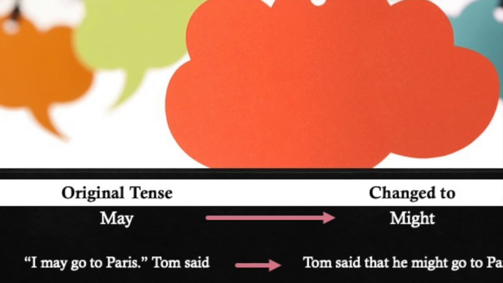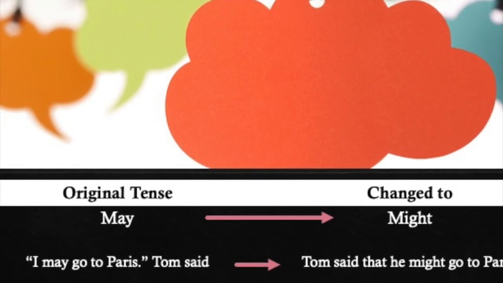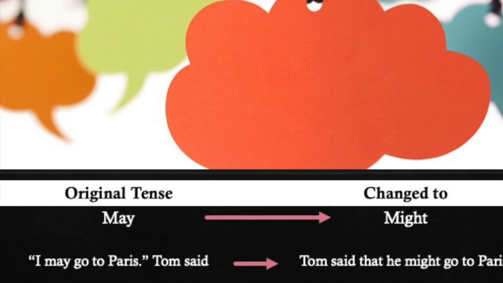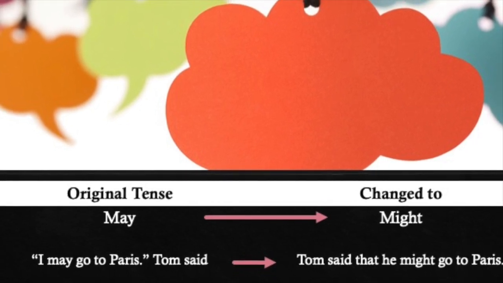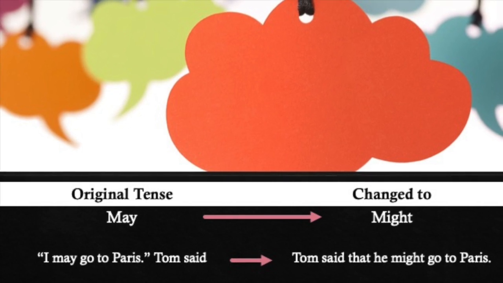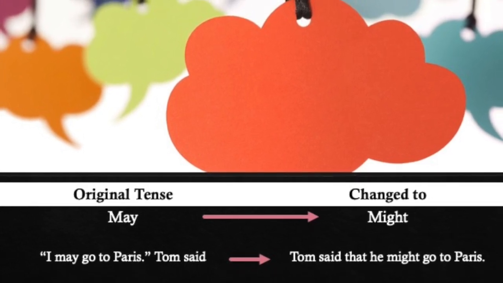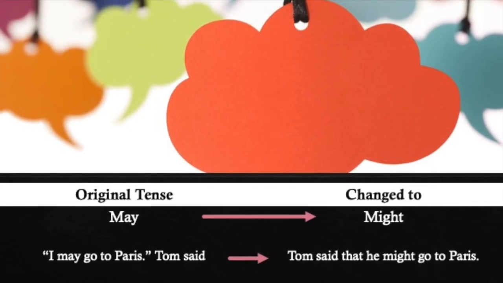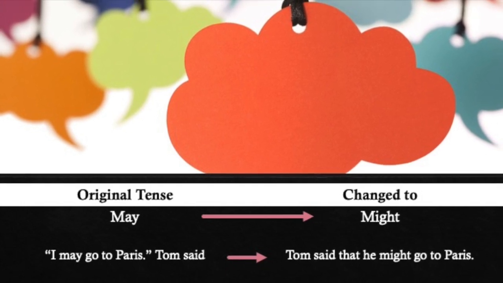If we have the verb may in the reported speech, we change it to the verb might in the indirect speech. For example, direct speech: "I may go to Paris," Tom said. Indirect speech: Tom said that he might go to Paris. The verb may is changed to might.